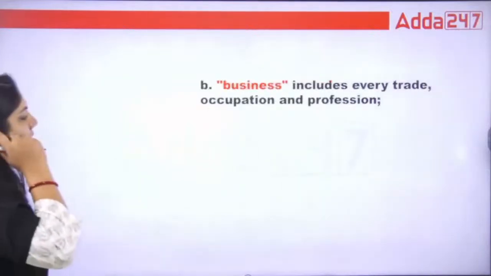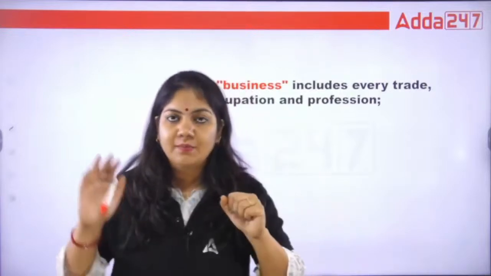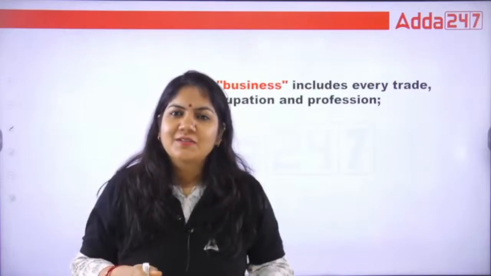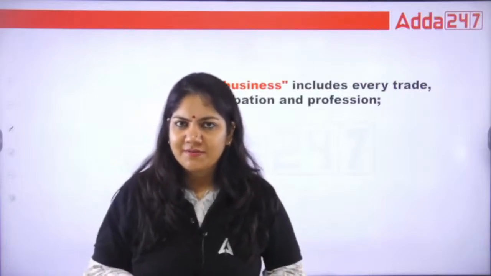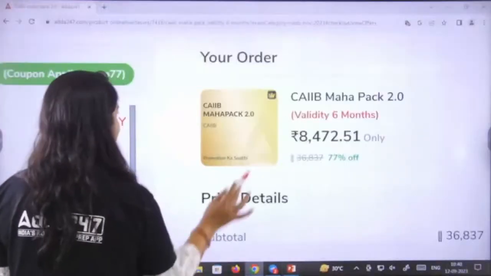Now, what is business? See, class, suppose McD and Burger King, they both are partners. This is a reality. So there are so many examples of partners. If I just show you more examples of partnership, just a minute.